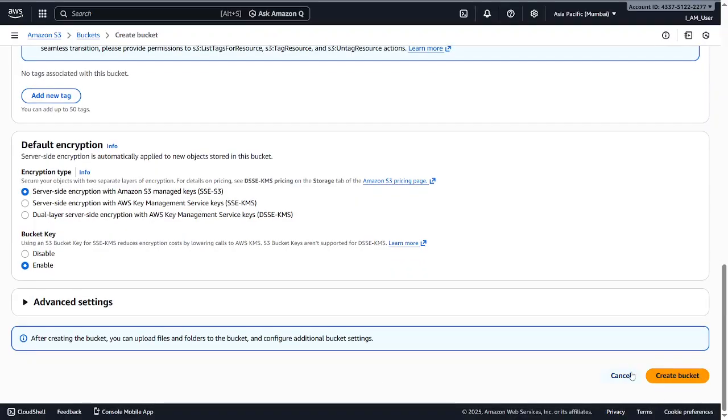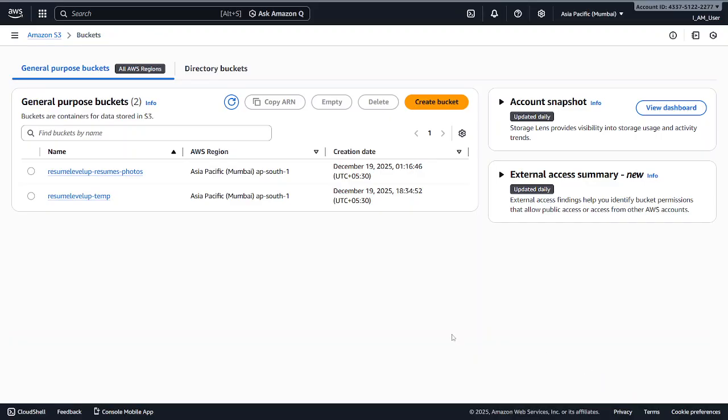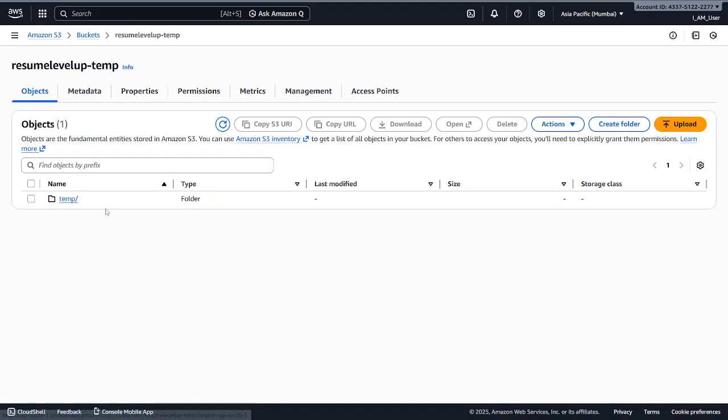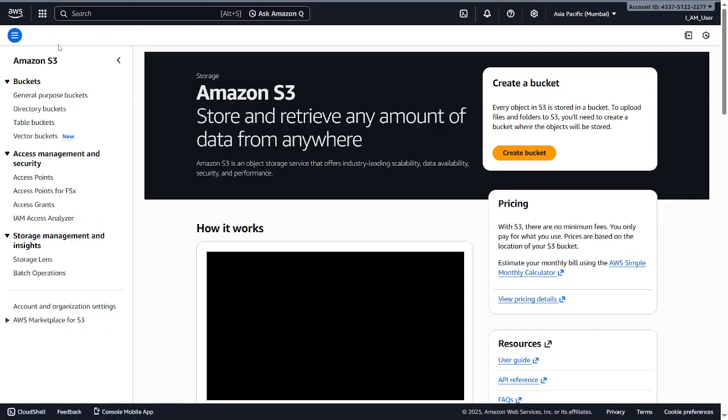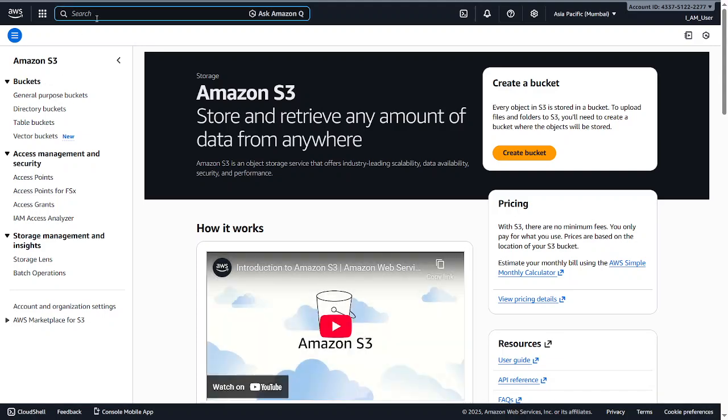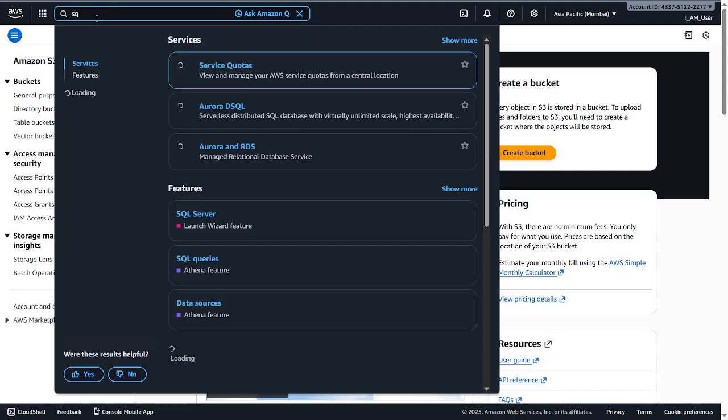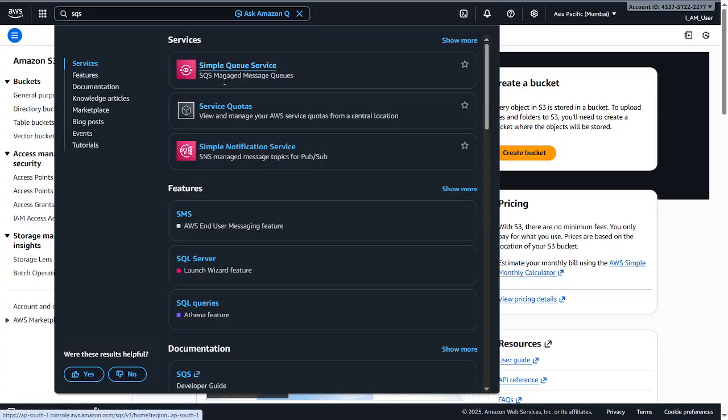But I already have a bucket, so I don't want to create one. Just providing the name is the only thing we want to do. So after creating a bucket, we are going to get into the bucket and say, okay, now the bucket is created. So now we are going to create our SQS, like our queuing structure.